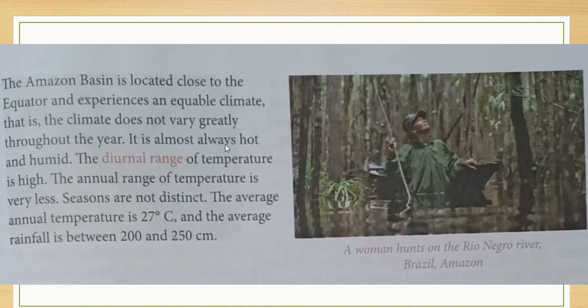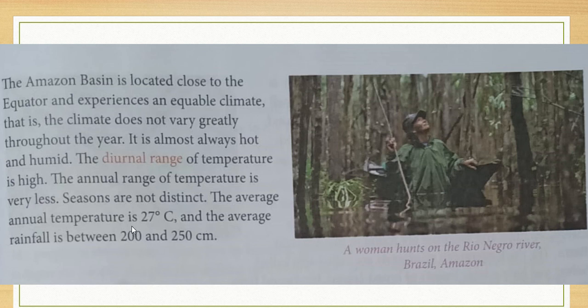This paragraph is all about the Amazon basin being located close to the equator and experiencing an equable climate. It is all about the climatic and weather conditions of the Amazon basin. Because it is located close to the equator, it experiences an equable climate, that is, the climate does not vary greatly throughout the year. It is almost always hot and humid. The diurnal range of the temperature is high, the annual range of the temperature is very less. The seasons are not distinct. The average annual temperature is 27 degrees Celsius and the average rainfall is between 200 and 250 centimeters.